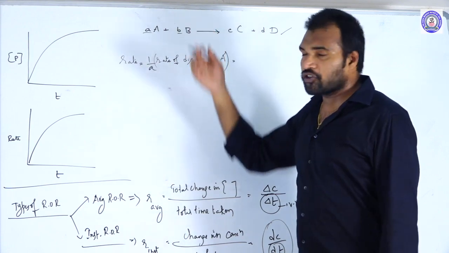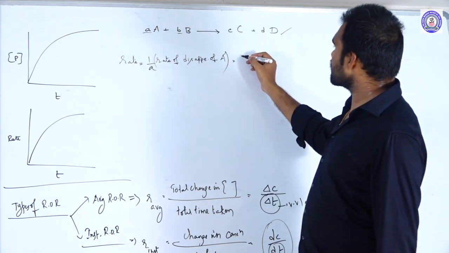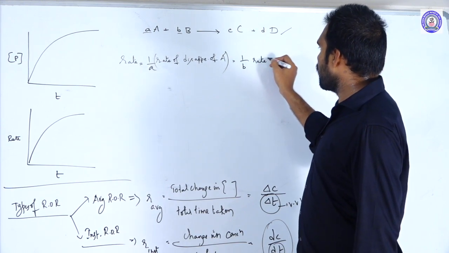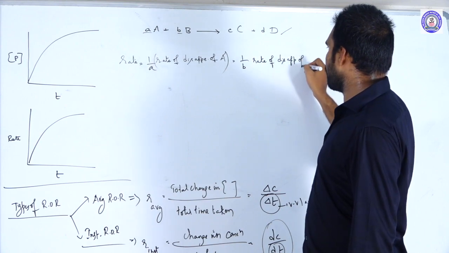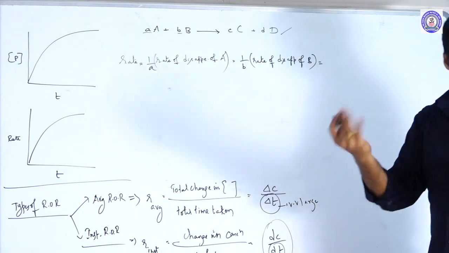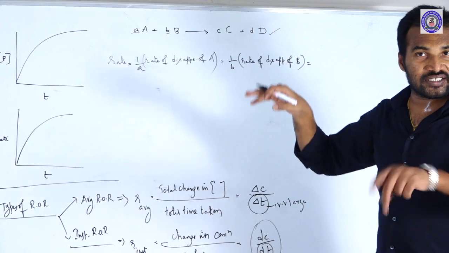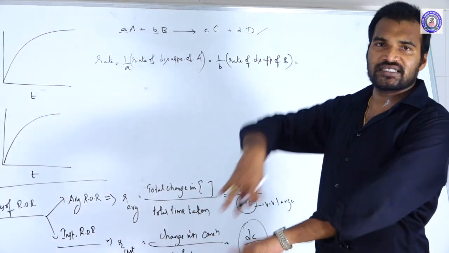With respect to B, how can you write? Here the coefficient is b, so 1 by b of the rate of disappearance of B. With respect to C, in case of C, this is a product term. Products are appearing while the reaction is going on, reactants are disappearing, products are appearing.